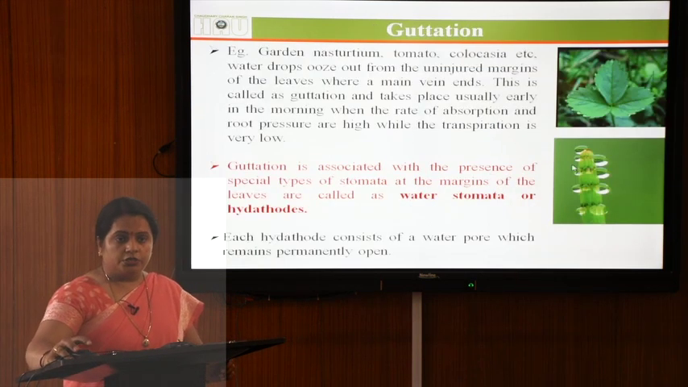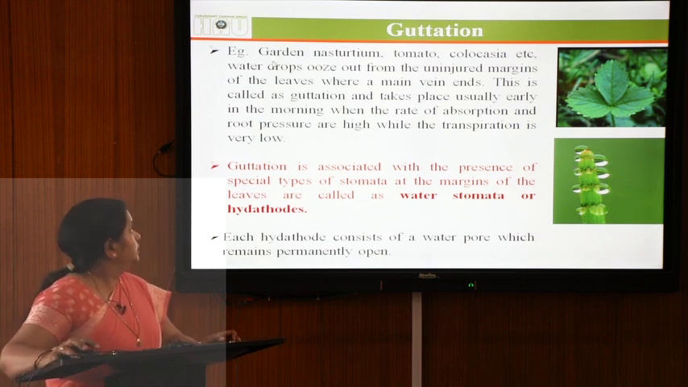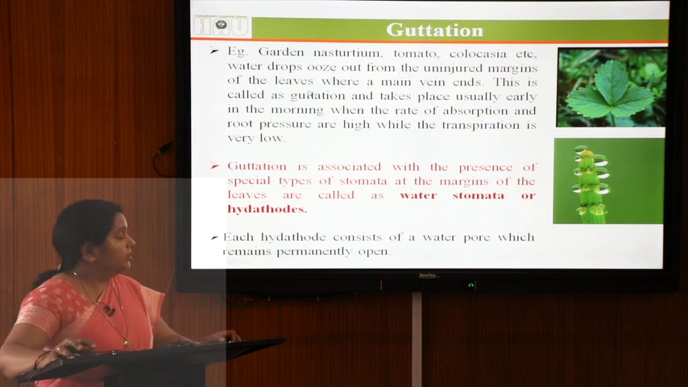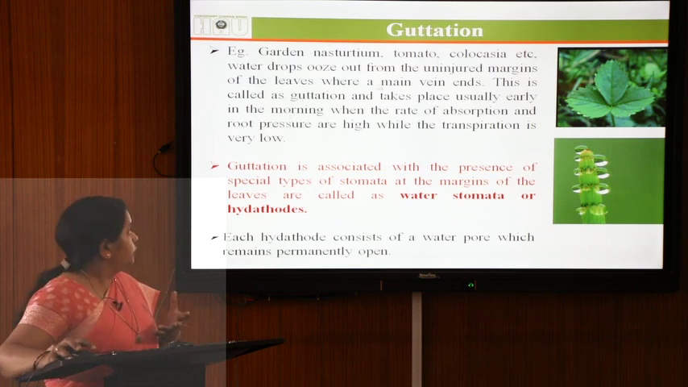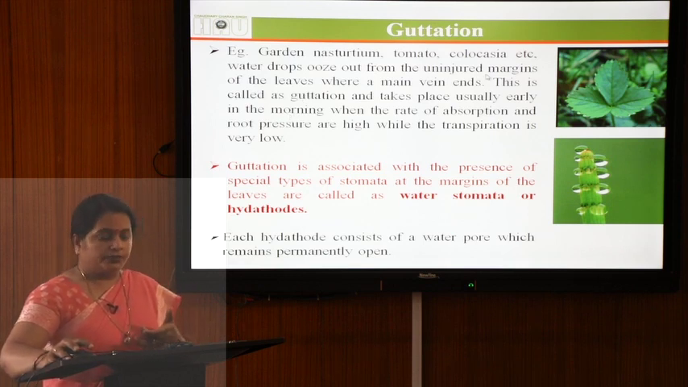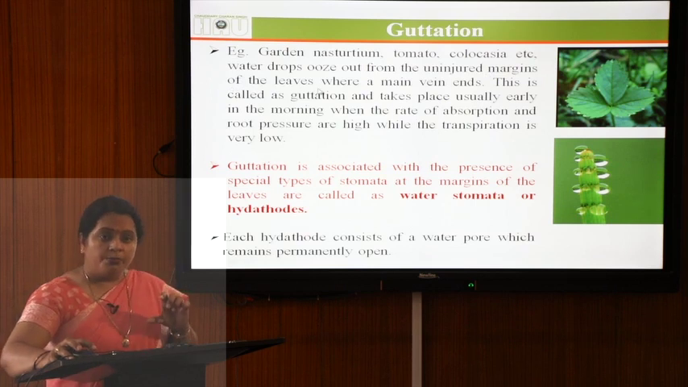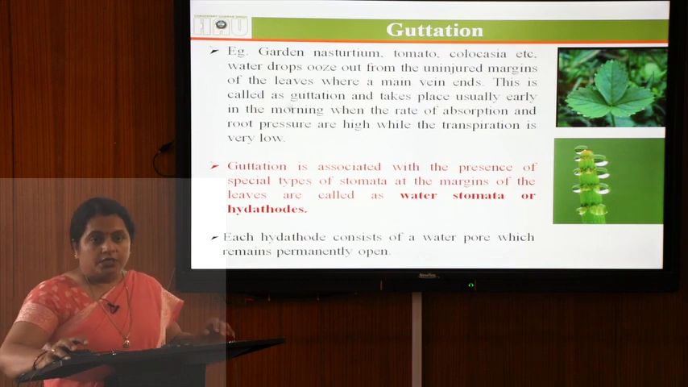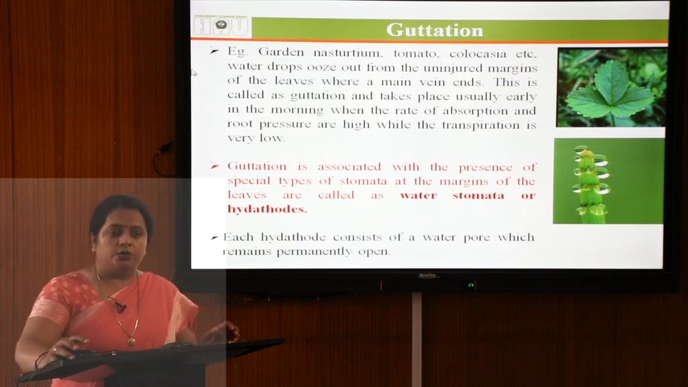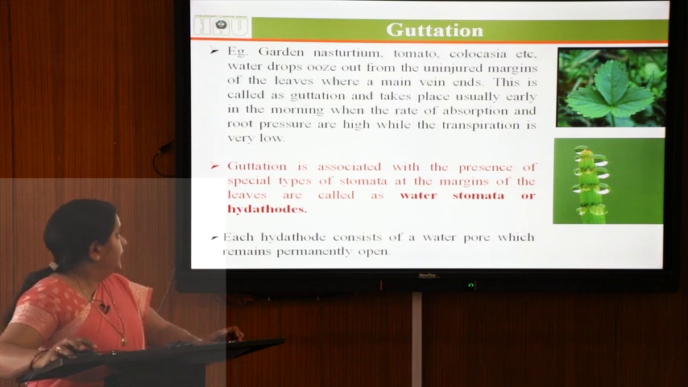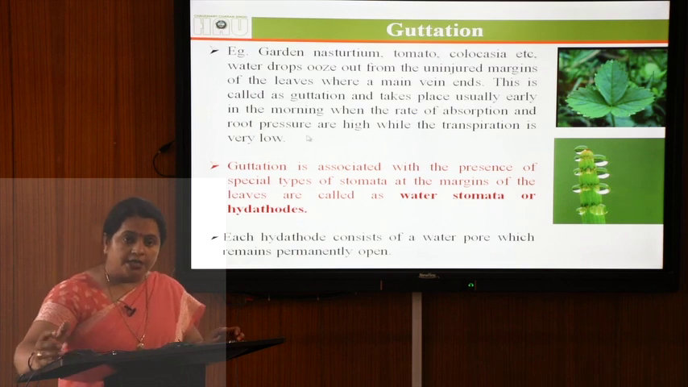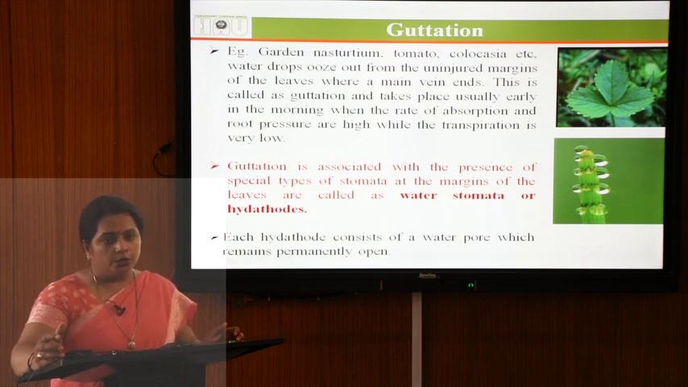Related to transpiration, there is one term, that is guttation. For example, in the case of garden nasturtium, tomato, colocasia, etc., water drops ooze out from the uninjured margins of the leaves where a main vein ends. This is known as guttation. This guttation process takes place early in the morning, when the rate of absorption and the root pressure are high and the rate of transpiration is low.